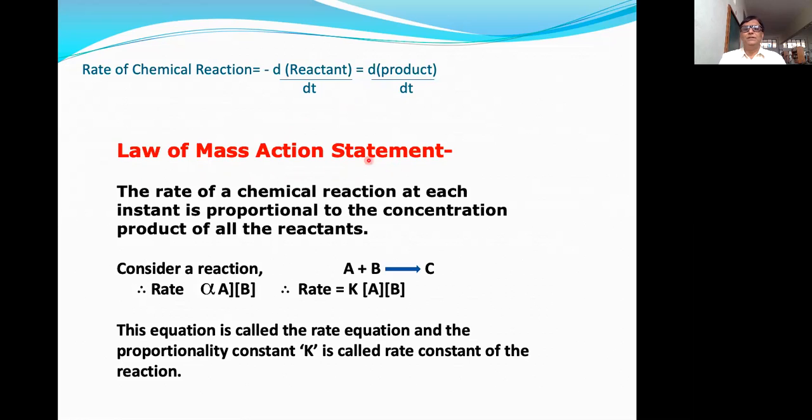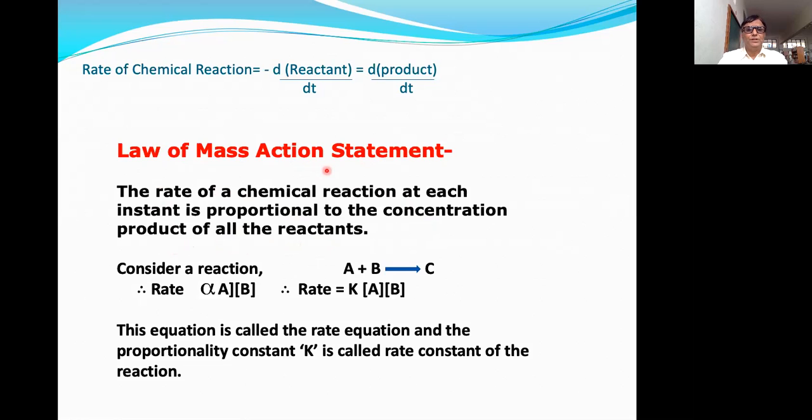The statement is: the rate of a chemical reaction at each instant is proportional to the concentration product of all the reactants.